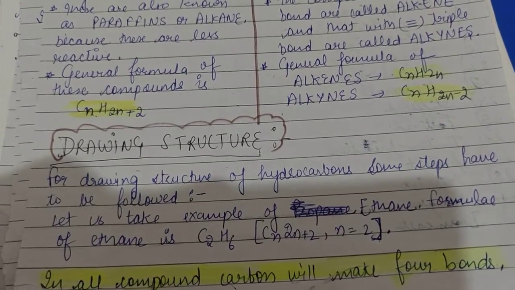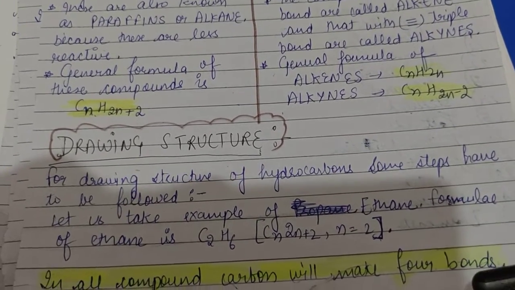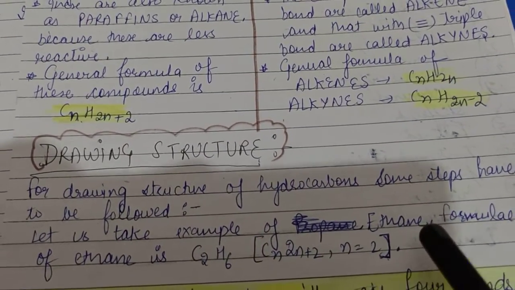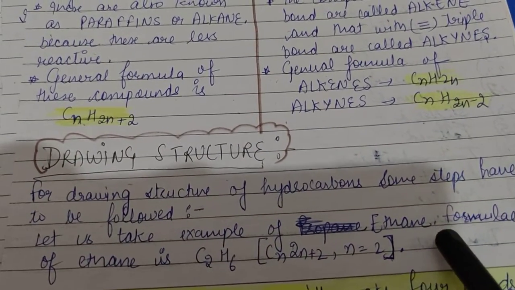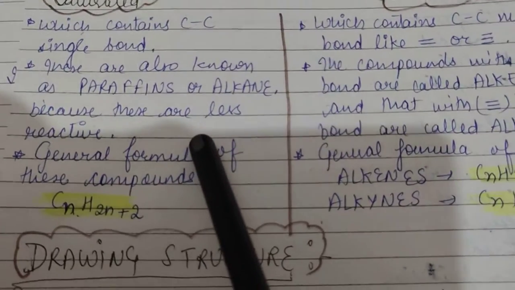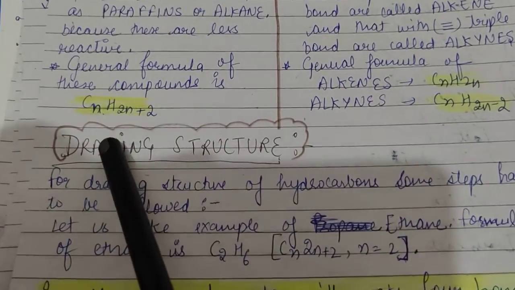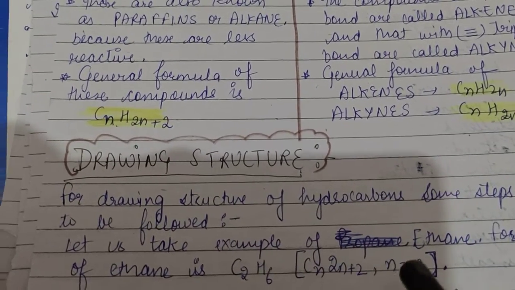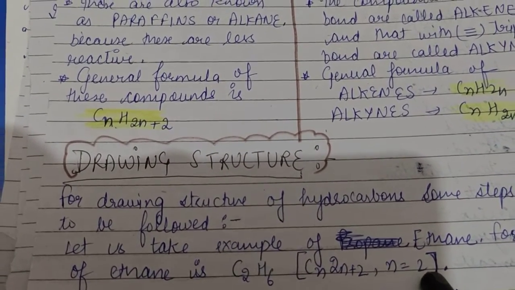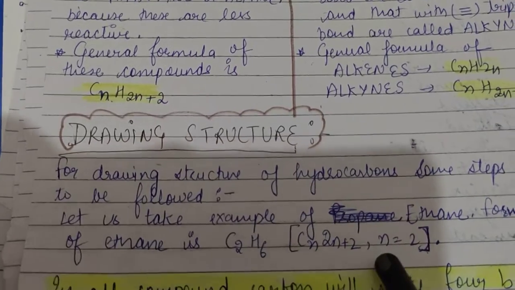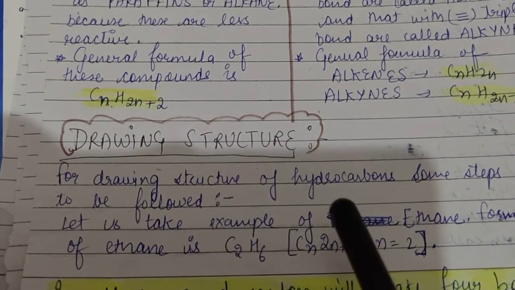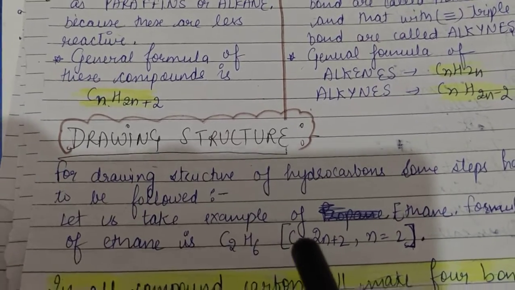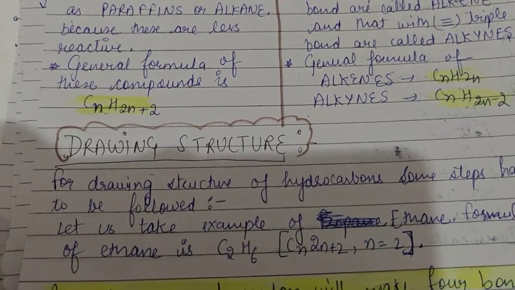For that, firstly let us take an example of a very simple hydrocarbon, that is ethane. Ethane ends with -ane, so it is an alkane. So it has the general formula CnH2n+2, and ethane is the second member. So for this n is equal to 2, so it is C2H6. So what is the formula of ethane? C2H6. Now let us draw its structure.